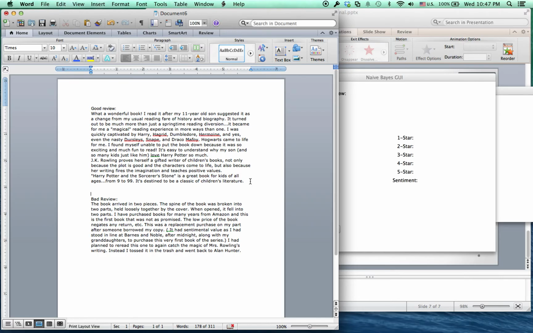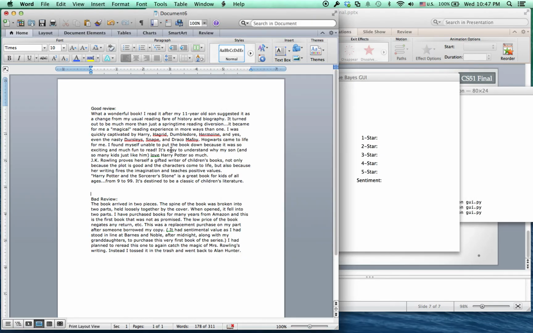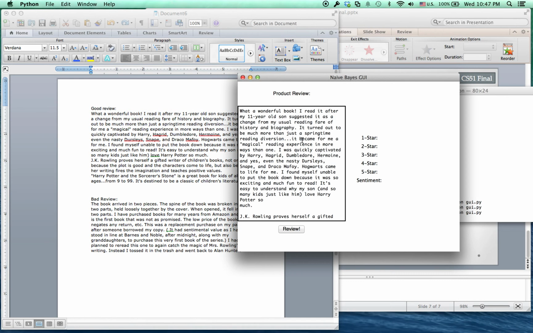Now, to test our GUI, we're going to give you two examples, one using a good review and one using a bad review. These were both found on Amazon for the book Harry Potter. Perfect.